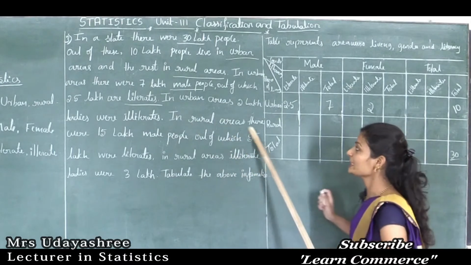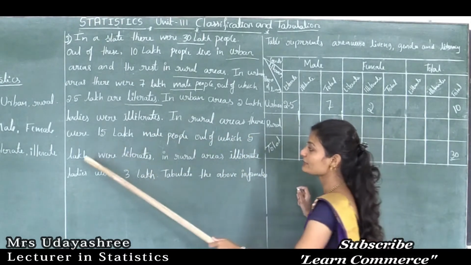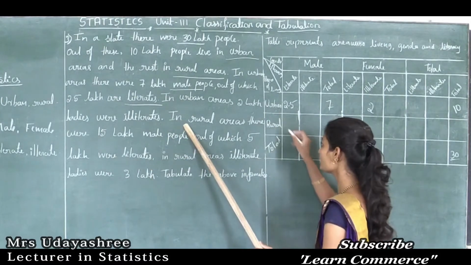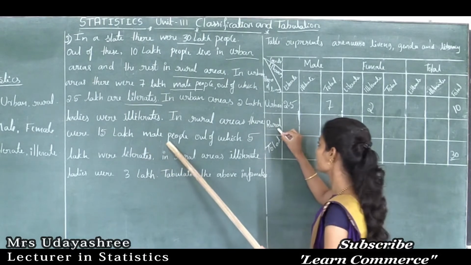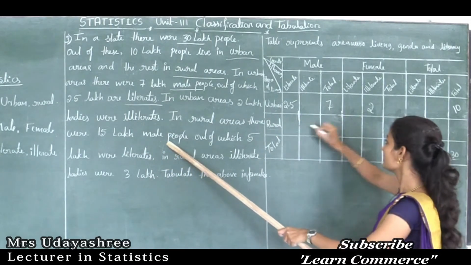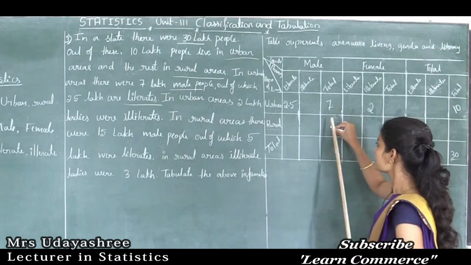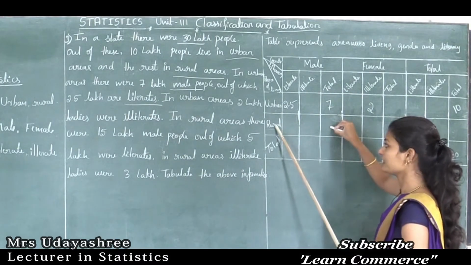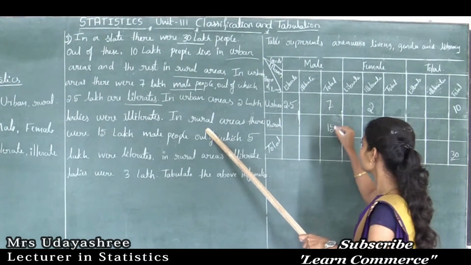Next, in rural areas there were 15 lakh male people, out of which 5 lakh were literates. So in rural area, see this is rural area, there were 15 lakh male people. So this cell indicates the total number of male people in rural area. The given information is 15 lakhs. So here we need to write 15.